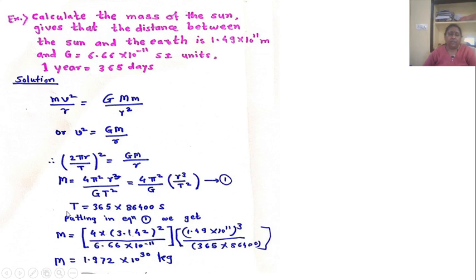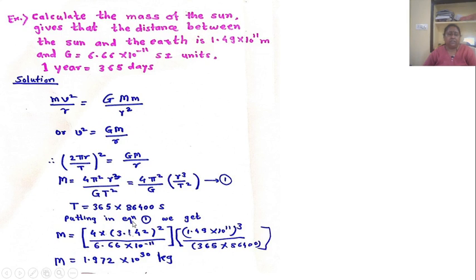So here also we know that T equal to 365 into 86,400 seconds, that is the period.